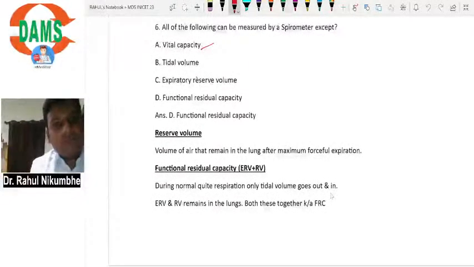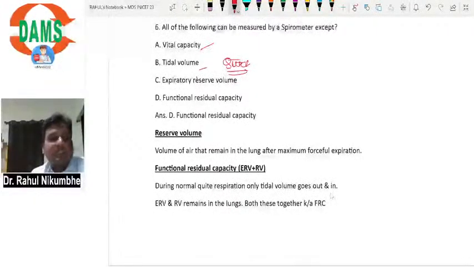Tidal volume means during quiet respiration. Quiet respiration means normal respiration at rest. I am sitting at rest. I am taking air in, it is a tidal volume. The air going out, it is a tidal volume.